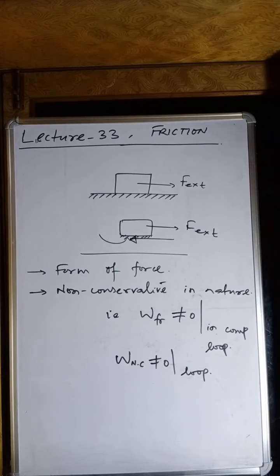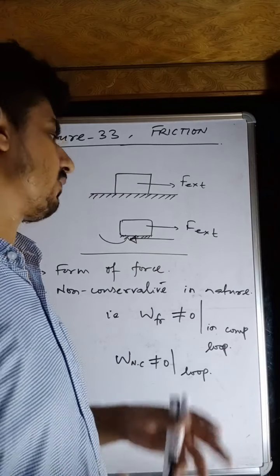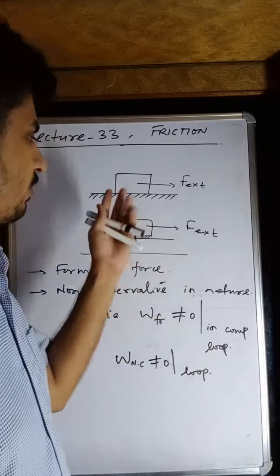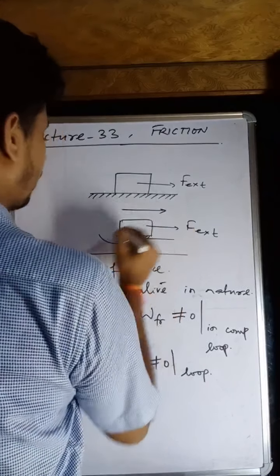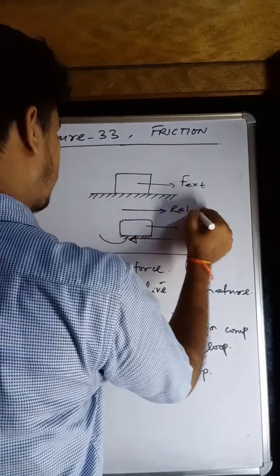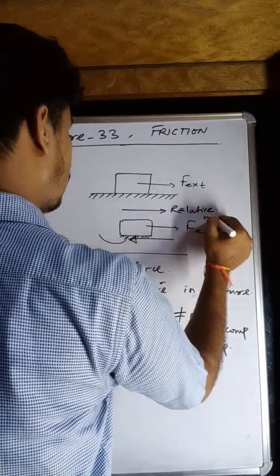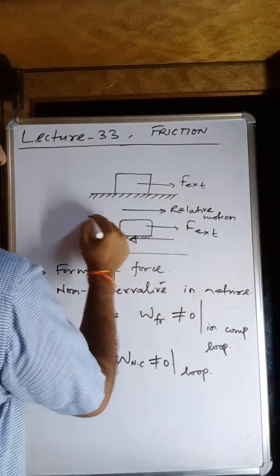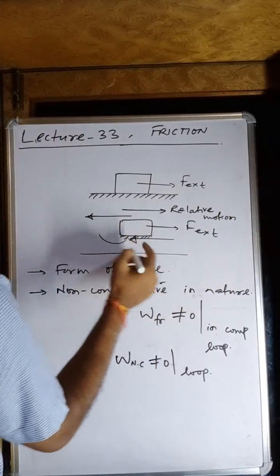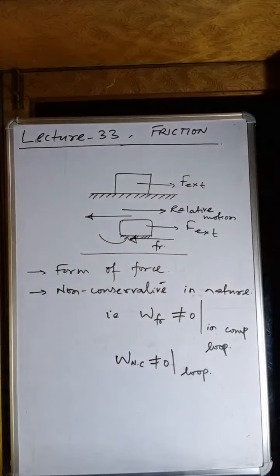Now it is very important to study in which direction the force acts. We have studied that it acts opposite to the relative motion. If the relative motion of the body is in this direction, then friction will act in this direction. You can see here I am representing the frictional force. This is very important.